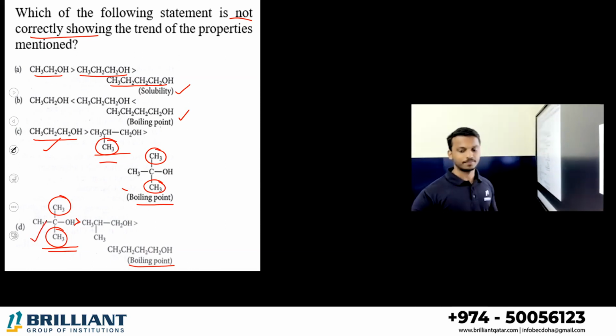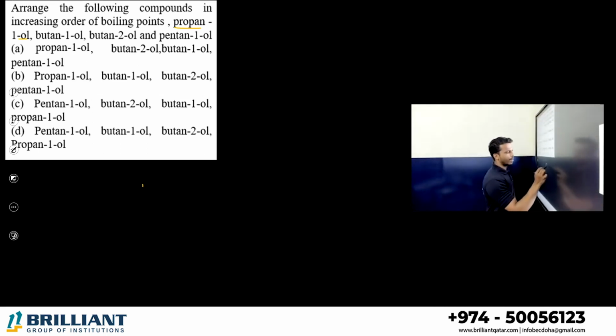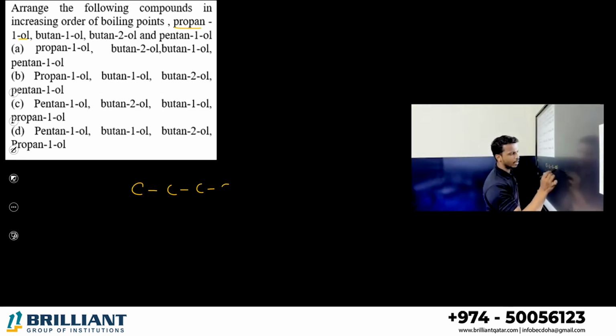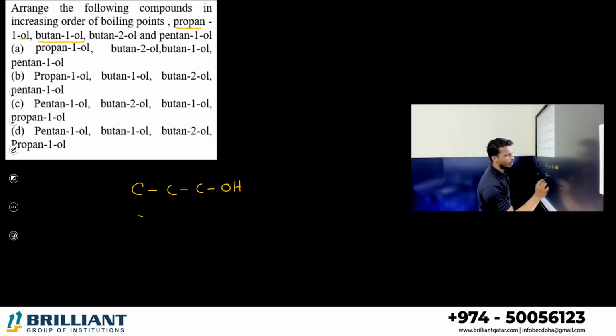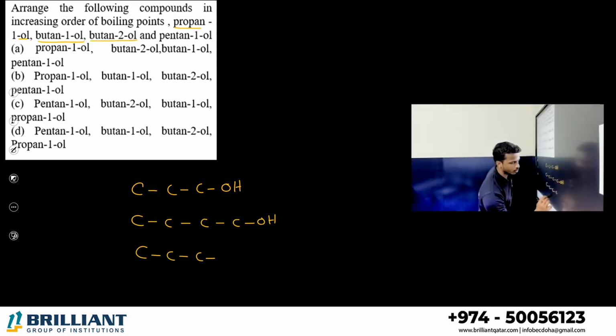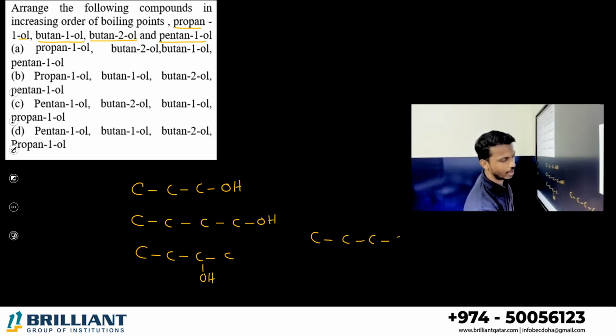Next. Arrange the following compounds in increasing order of boiling point. What are the compounds here? All propan-1-ol. Okay, let me take propan-1-ol. Next one, butan-1-ol, 1, 2, 3, 4 with OH group. Another one, butan-2-ol, 1, 2, 3, 4, second position alcohol. What is the other one? Pentan-1-ol, 5 carbon with alcohol.